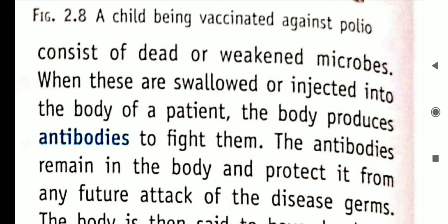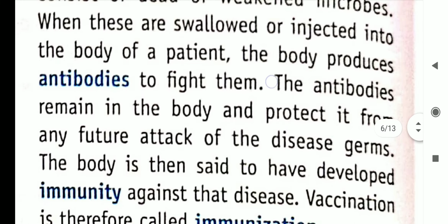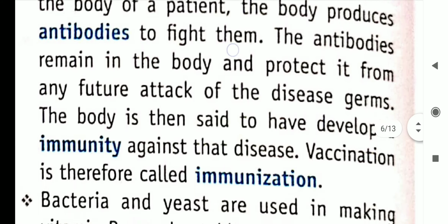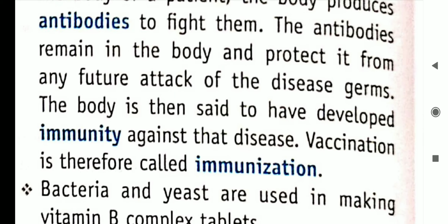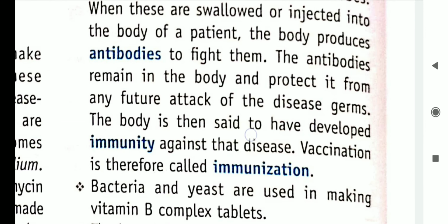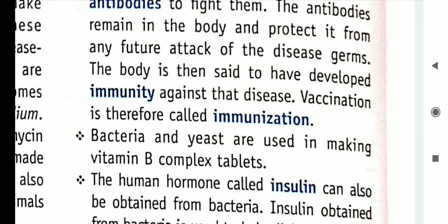The antibodies remain in the body and protect it from future attacks of the disease germs. The body is then said to have developed immunity against that disease. Vaccination is therefore called immunization. So they help us to fight the disease with whatever power we have.